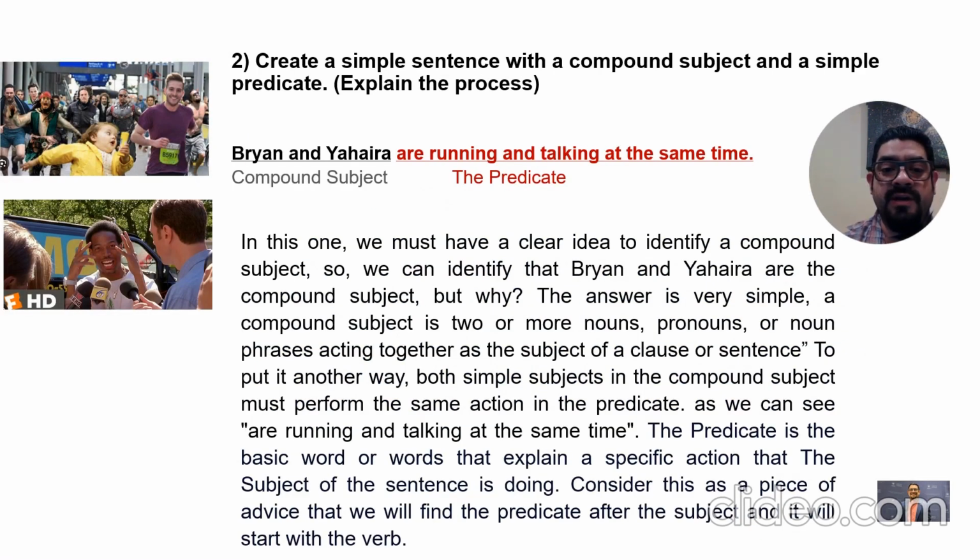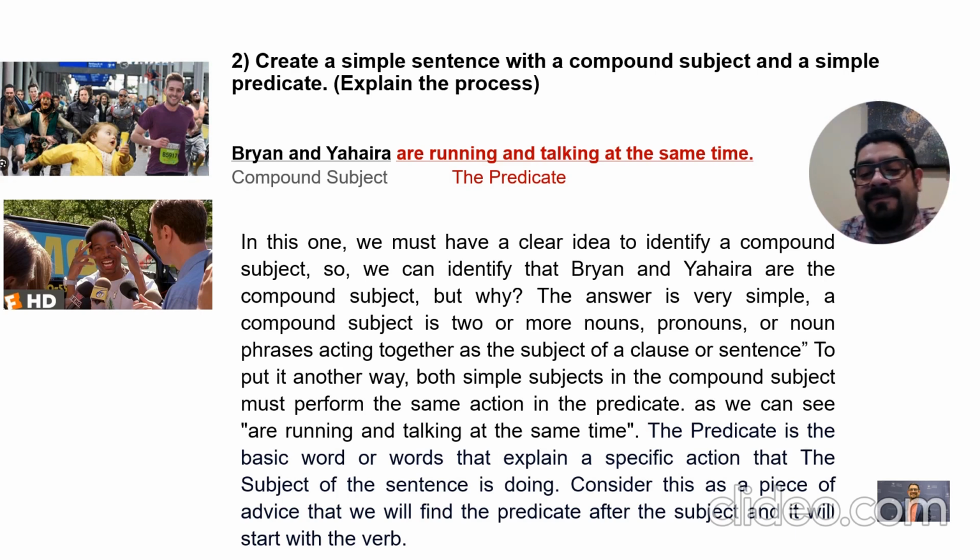Okay, let's do number 2. The instruction says that we need to create a simple sentence with a compound subject and a simple predicate, and explain the process. The sentence that we have here is: Brian and Jahaira are running and talking at the same time. In this one, we must have a clear idea to identify a compound subject. So we can identify that Brian and Jahaira are the compound subject.